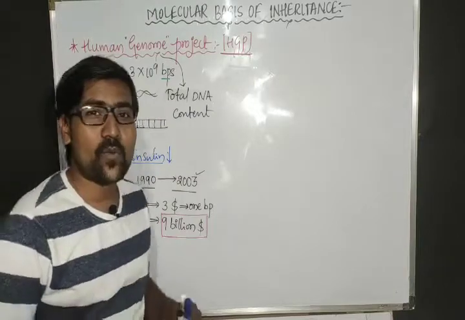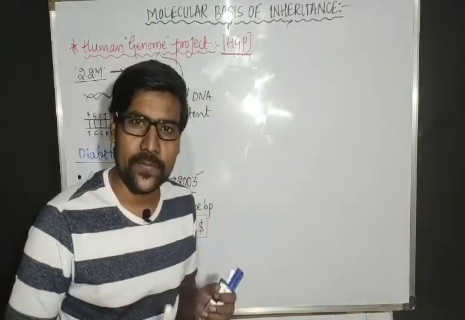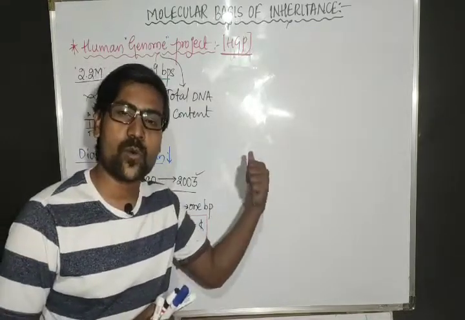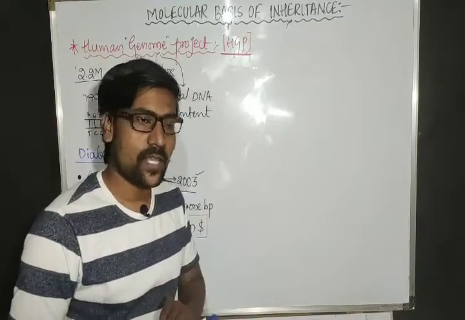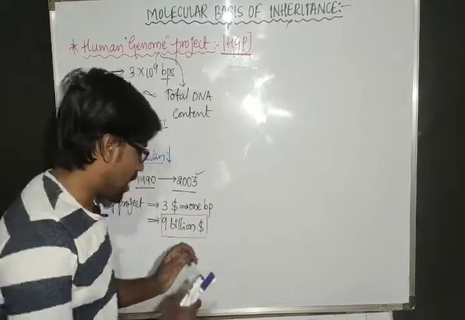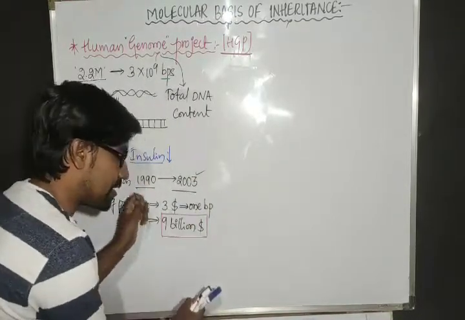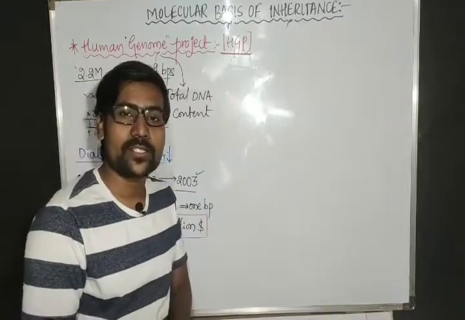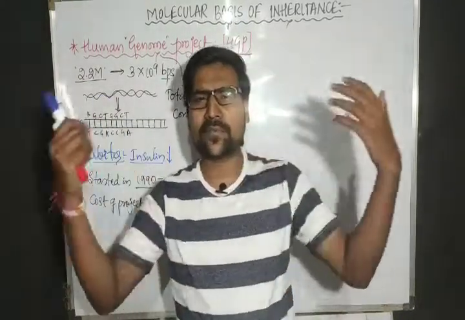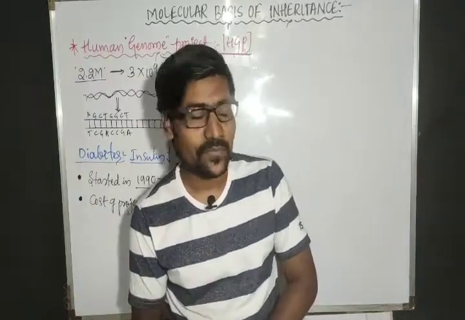It is not a small quantity, it is one huge quantity. That means this much amount is spent for this one project, just one project. For how many years? 13 years. For 13 years, what is the cost of this project? 9 billion American dollars. If we convert it to Indian currency, it becomes a very huge amount.